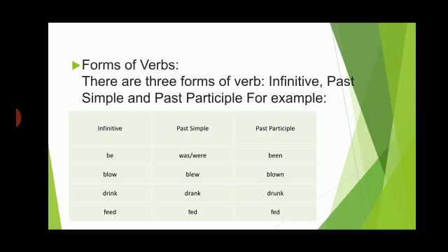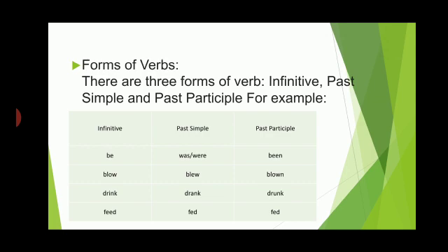Now there are three different forms of verbs: infinitive, past simple and past participle. This you have already learned. Be: the past tense of be is was or were, and the past participle is been. Blow, blew, blown. Fly, flew, flown. Drink, drank, drunk. Feed, fed, fed.